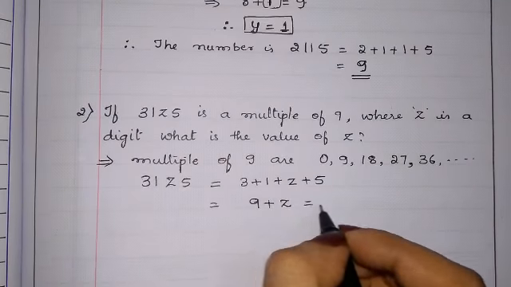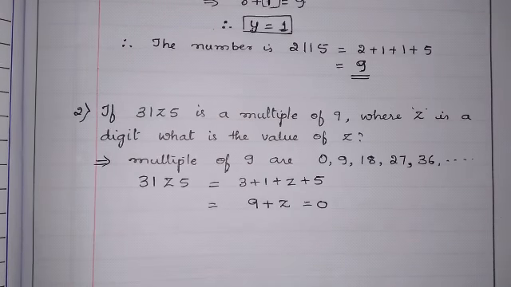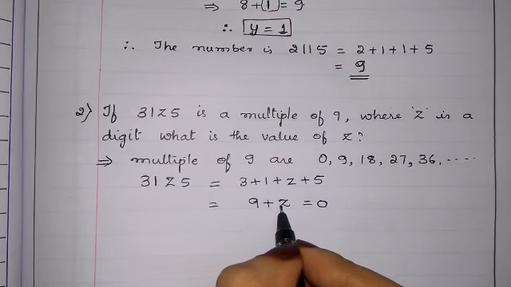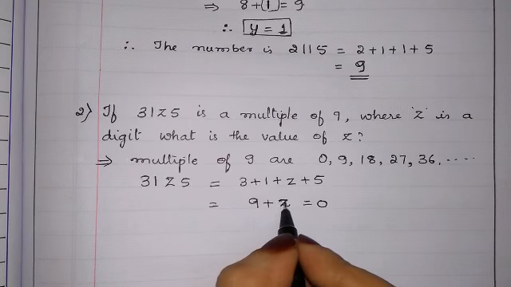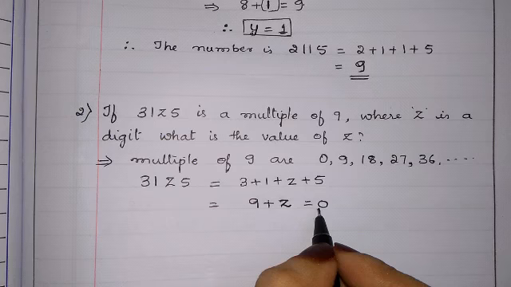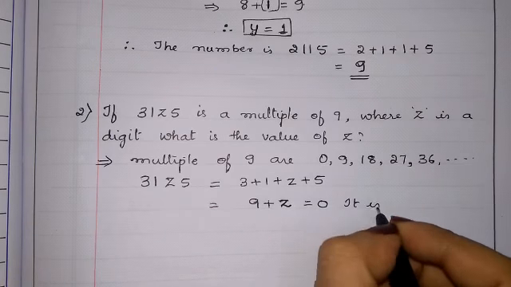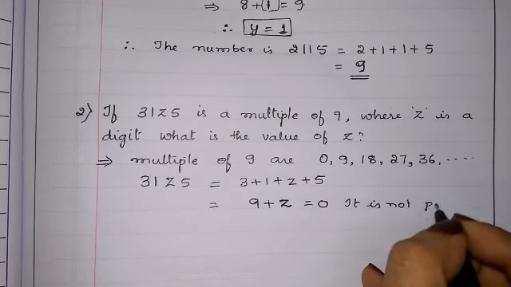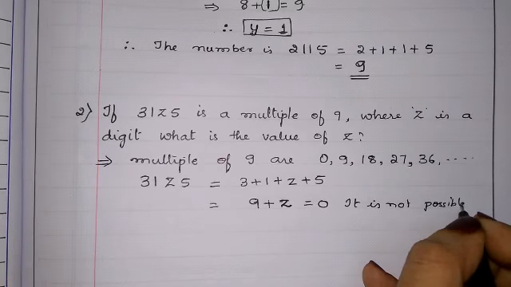9 plus z is equals to 0. If we write any number in place of z, we will not get 0 as the answer. So it is not possible. Not possible. This condition is not possible.